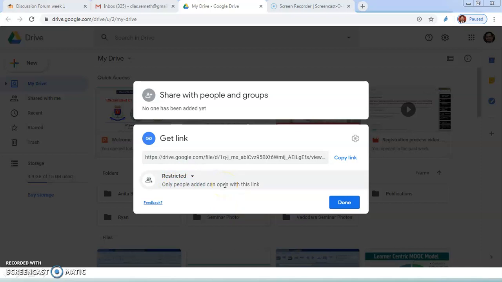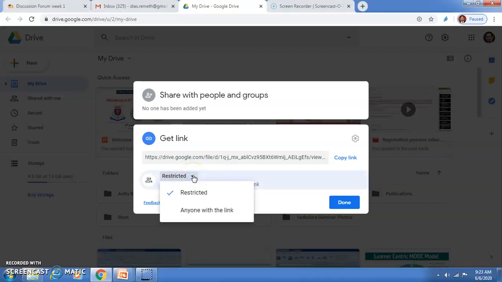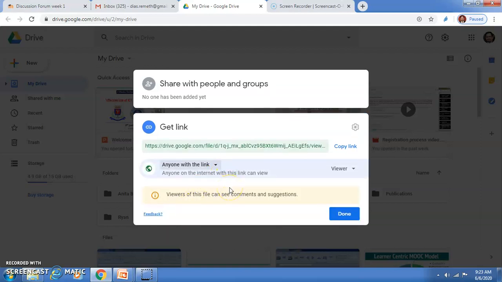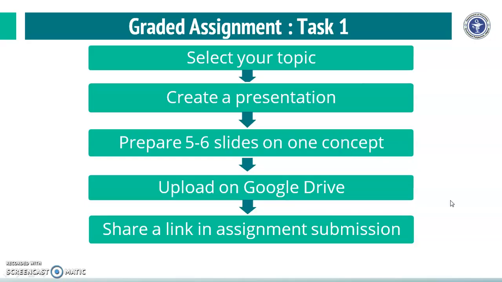But as the graders are going to grade these, they should be able to see your PowerPoint file. Therefore, you have to change these settings from restricted to anyone with the link. Once this is done, copy the link. The copied link needs to be pasted in the assignment section and you have to submit.